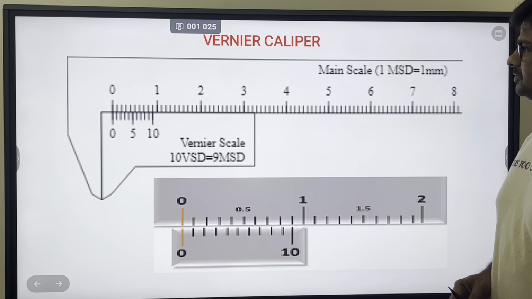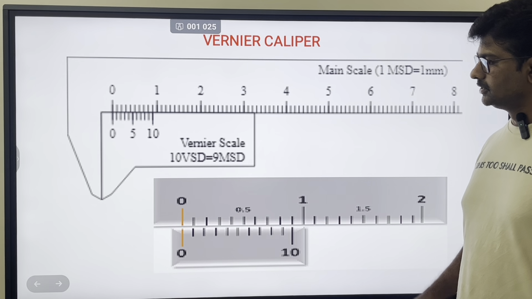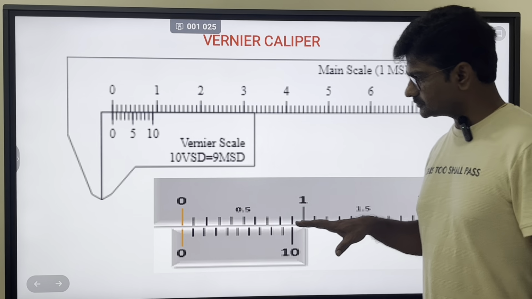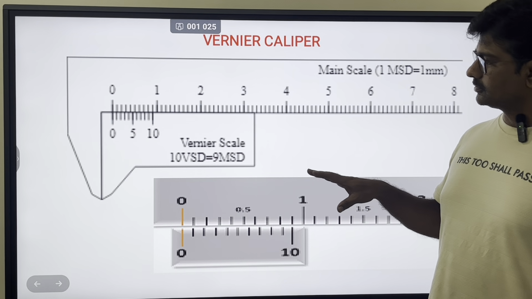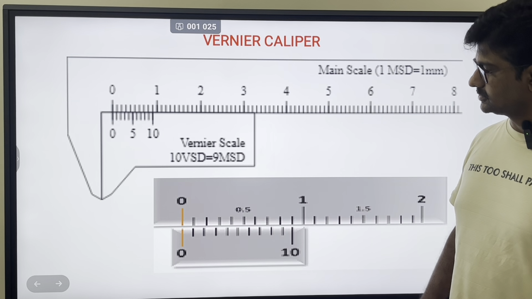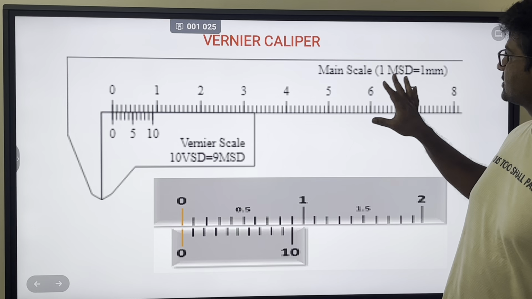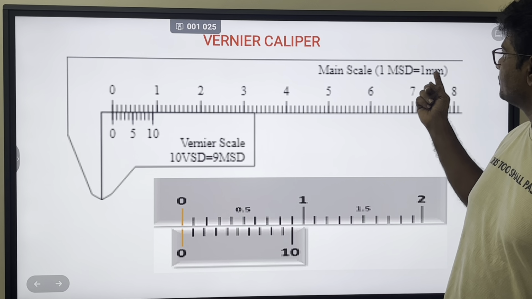Similarly, you have vernier calipers. All of you might have seen vernier calipers in your school laboratories. If you look at this, the concept behind the vernier caliper is this: you see this is the main scale. On the main scale, one main scale division is 1 mm.